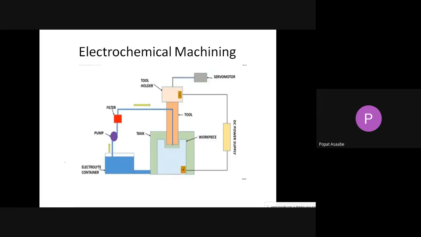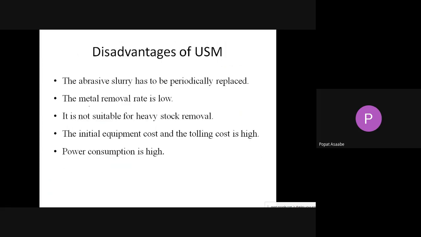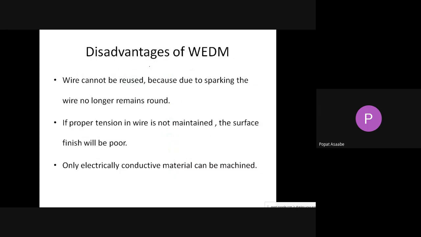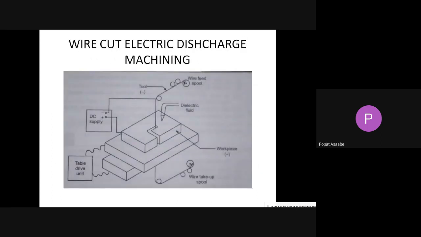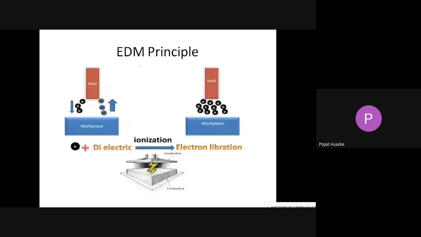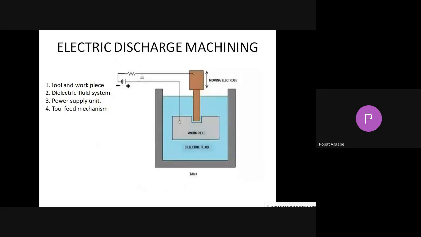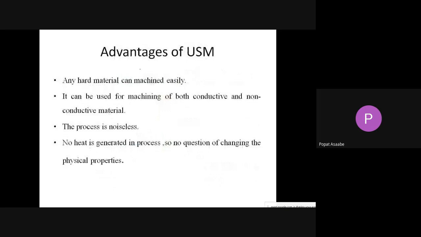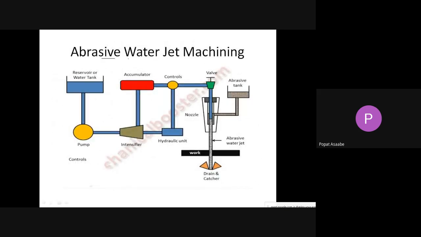Okay, up till now, which methods have we seen? We have seen the electrochemical machining process. Then we have seen the ultrasonic machining process. Then also we have seen the wire cut electrical discharge machining, and also the electrical discharge machining process. Okay, those four types of unconventional machining process we have covered. Only one, the last type of process, is remaining, that is the abrasive water jet machining process. That process we will discuss right now.